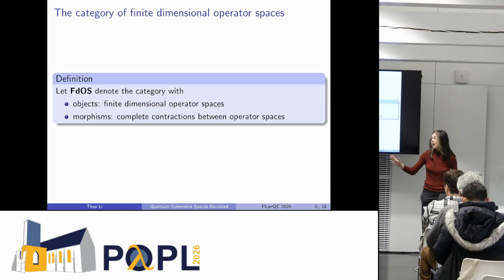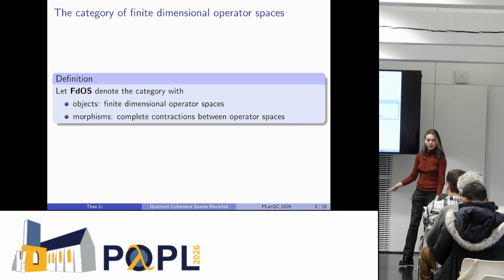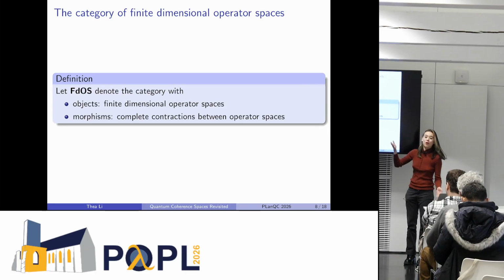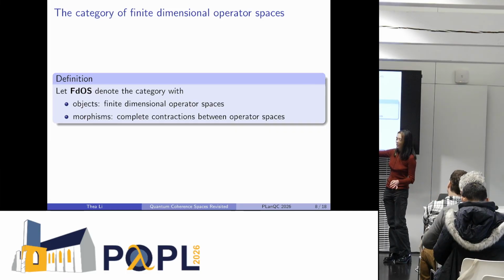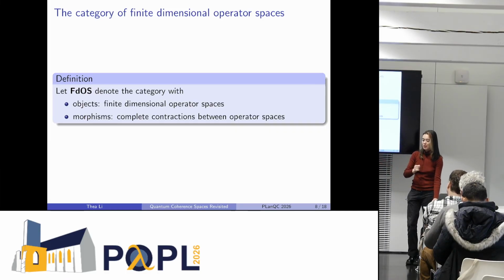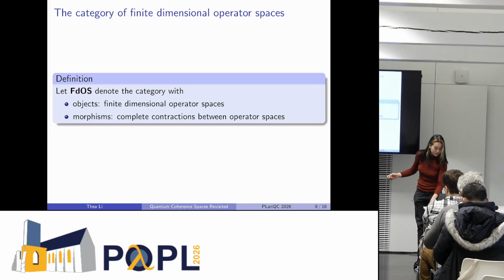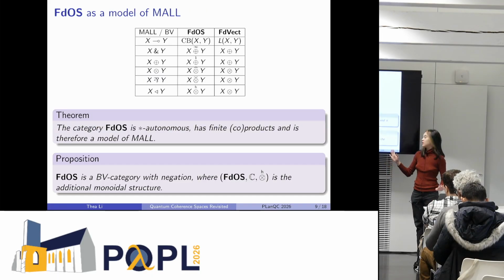So, okay, we've gone through a little bit of background. Now we can introduce our base category, which is the category of finite dimensional operator spaces. It has objects that, of course, are finite dimensional operator spaces, and then the morphisms are these complete contractions that I mentioned before. It's denoted FDOS. And this category is very nice because it's a model of MAL.